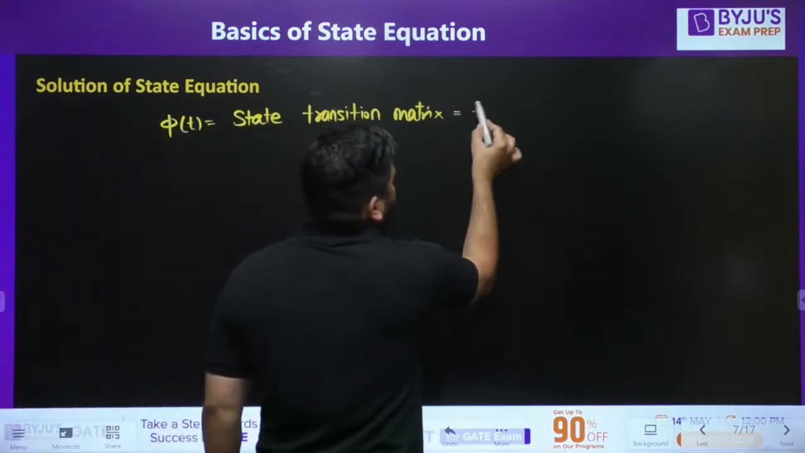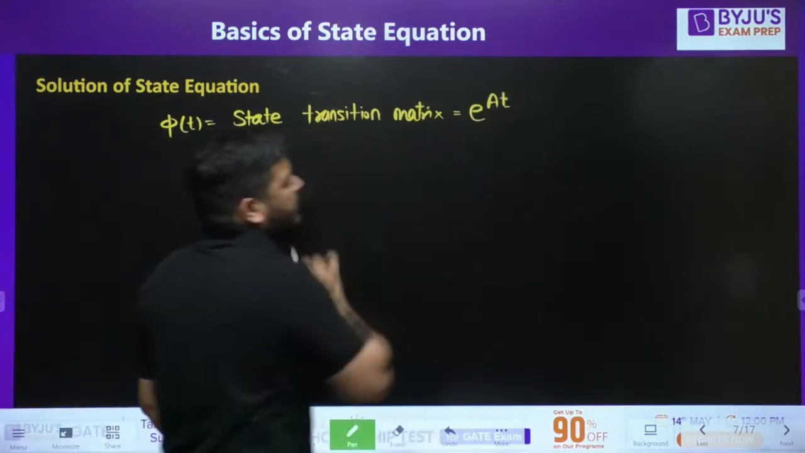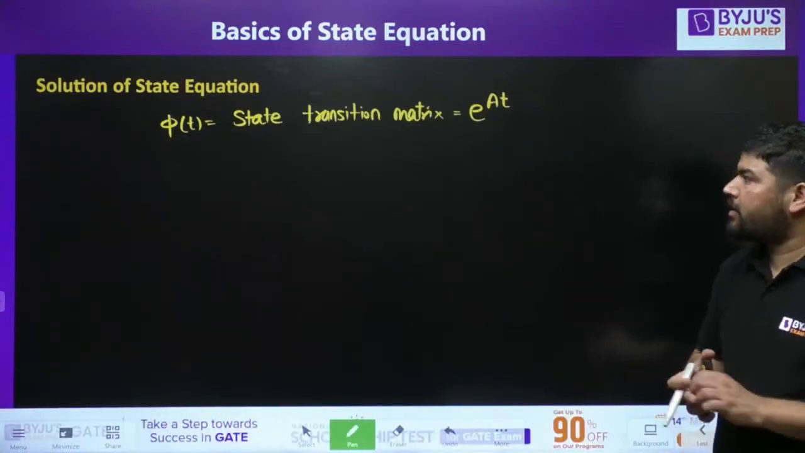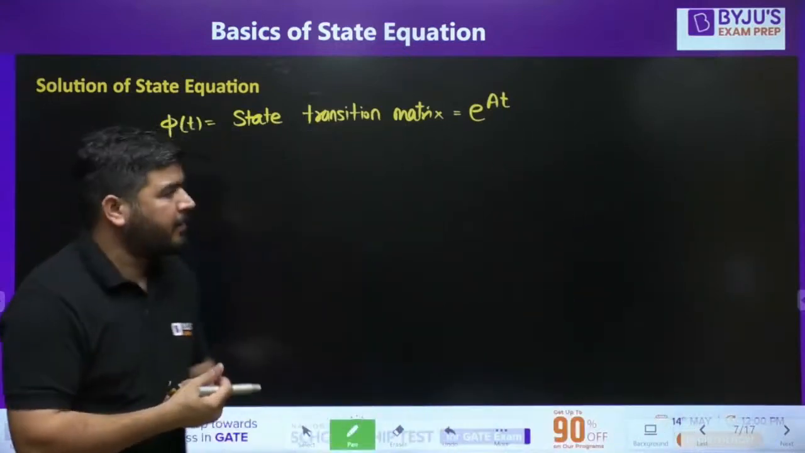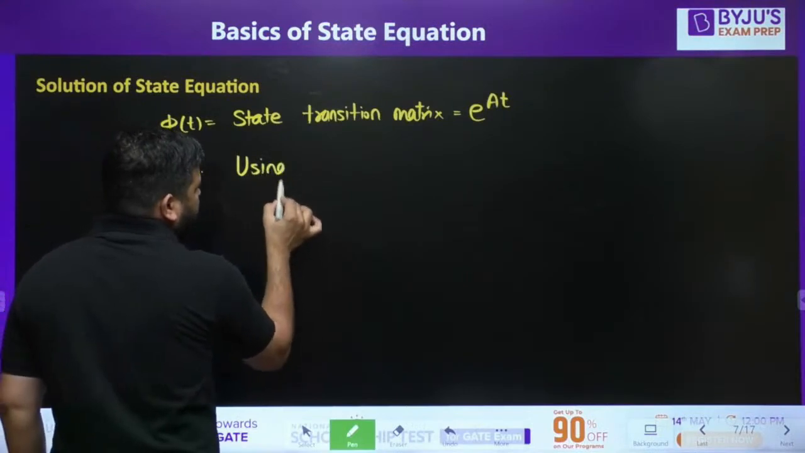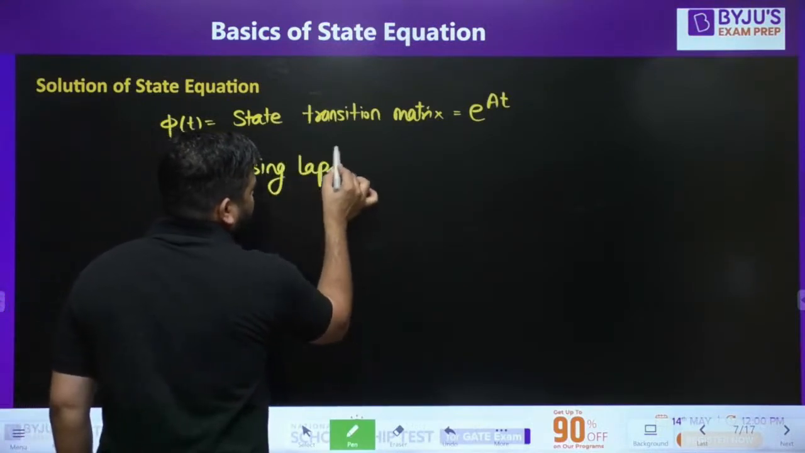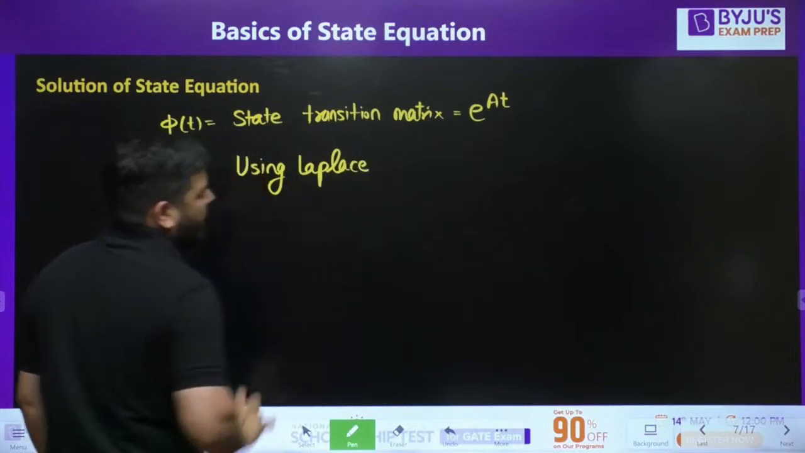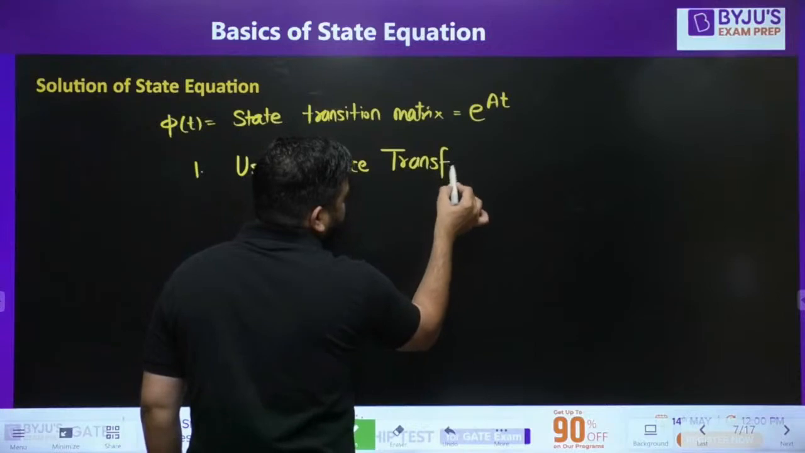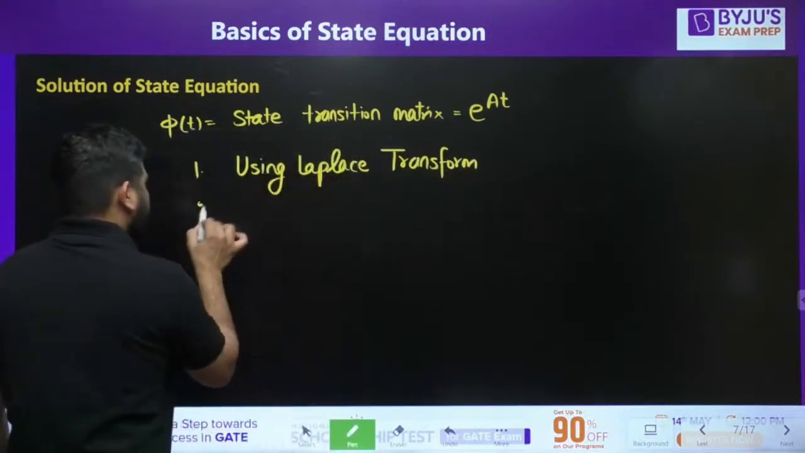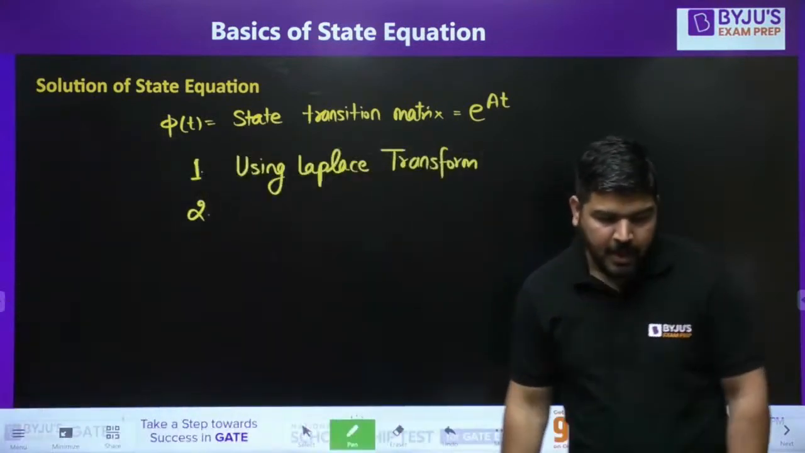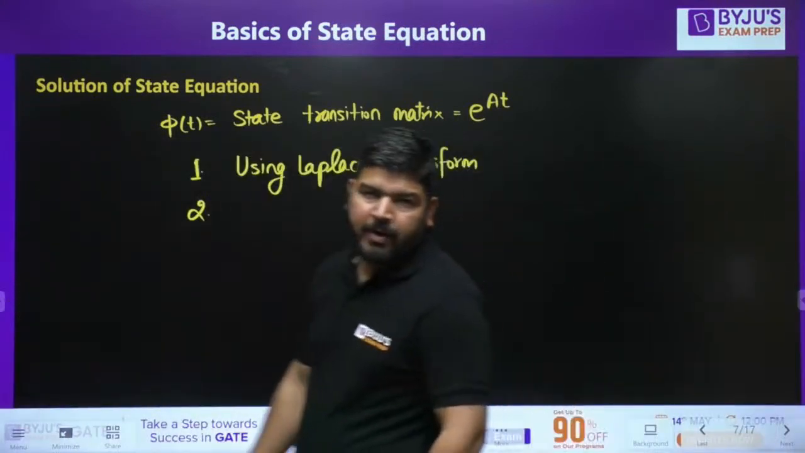It's also called e to the power At. Now how to calculate this e to the power At? There are multiple ways to calculate this e to the power At. So in this class we will discuss about calculation of e to the power At. There are multiple ways. One is using Laplace transform. This is the most popular method. This is the first method and most popular method. Maximum students do it like this. Even maximum teachers do it like this. But there are multiple ways to calculate e to the power At.